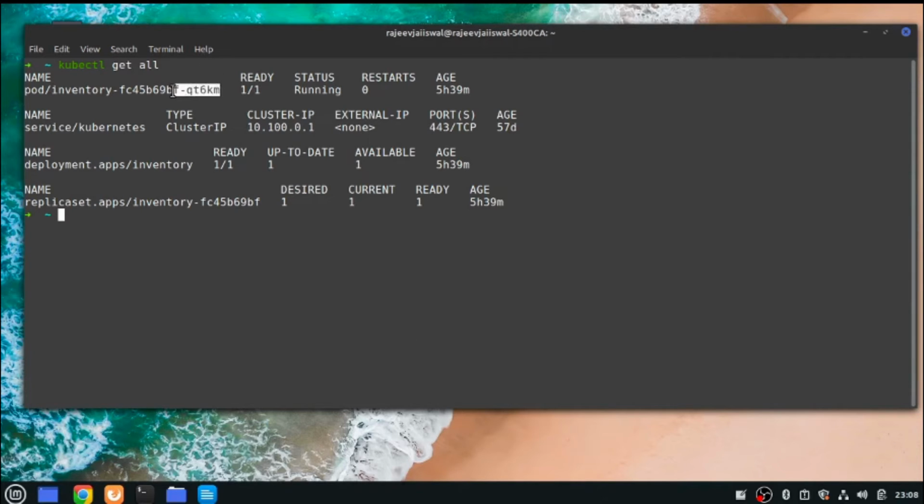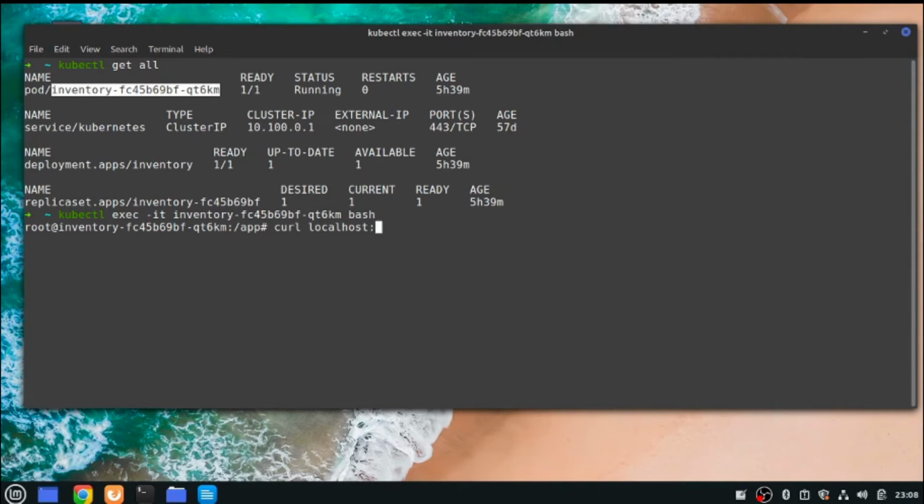So I need my pod name, and I shall fire my command kubectl. So this is the command kubectl exec -it, the pod name and the bash shell. If you press enter, you will be inside the bash of this container, and here you can use the curl command to access it. Localhost, we know that we have exposed the service on 8081.